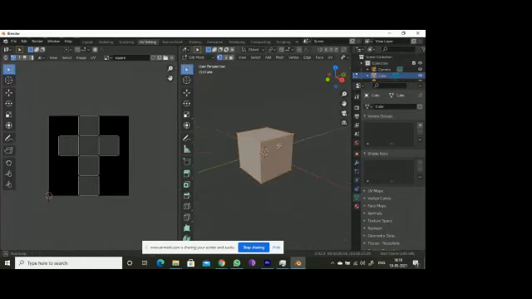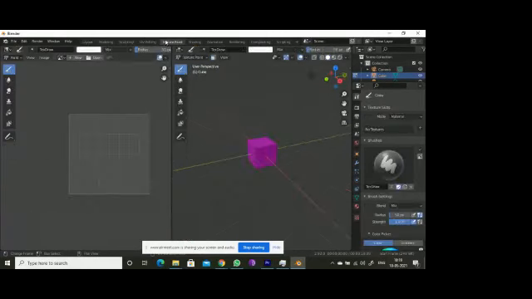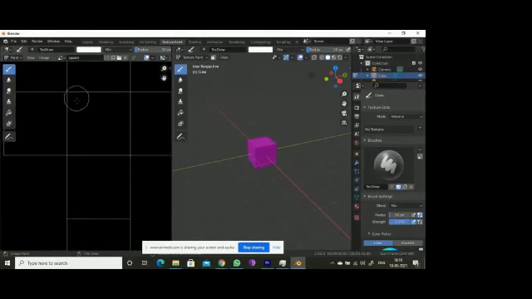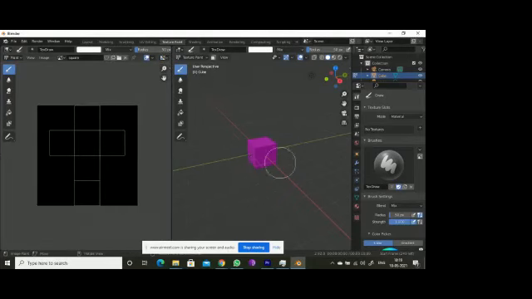If you go for Texture Paint, and here I click on square, I am getting this. But it is getting pink, right? Pink means missing textures.